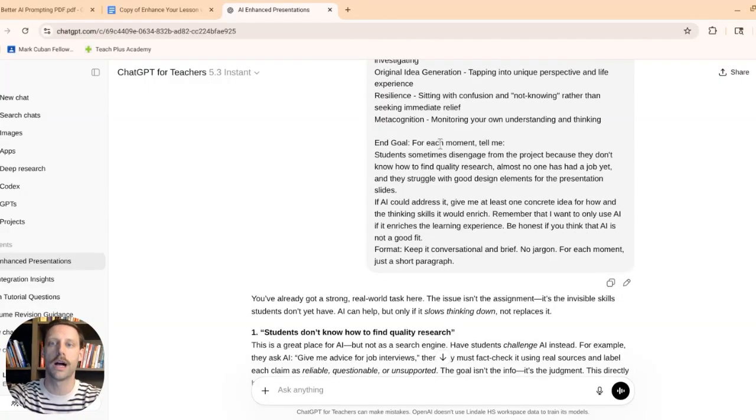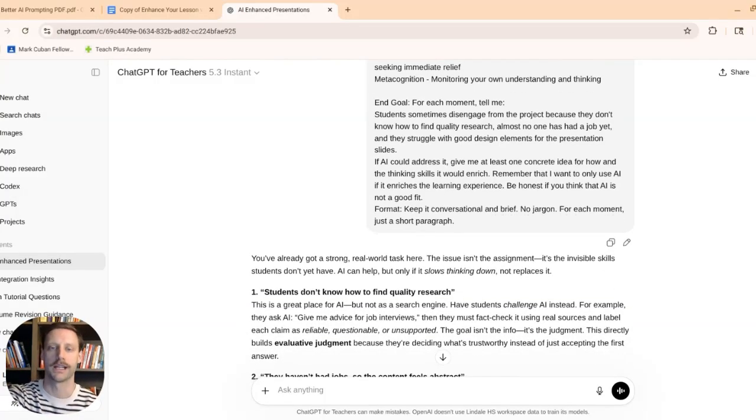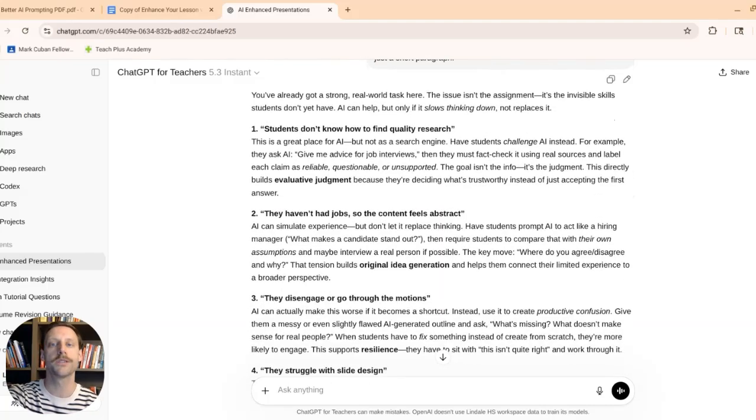And then under end goal, I said, students sometimes disengage from the project because they don't know how to find quality research. Almost no one has a job yet, and they struggle with good design elements for the presentation slides. So those are the things that I've noticed myself. The rest of the prompt was already there and copied over. So here's the output that it gives me.